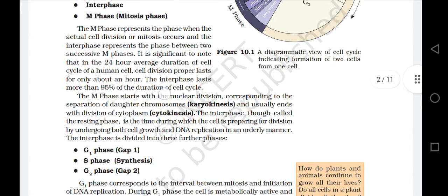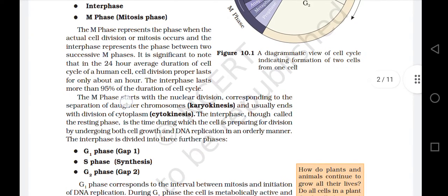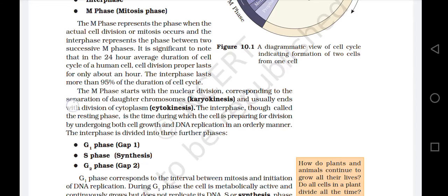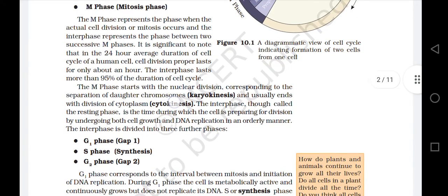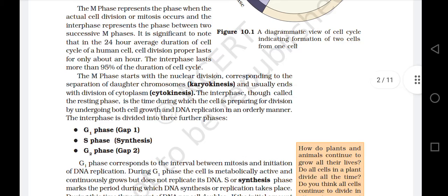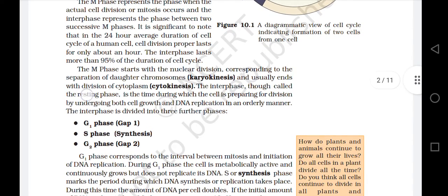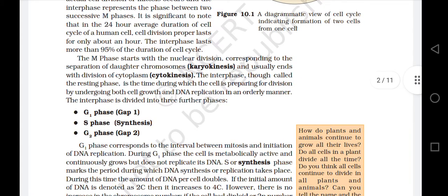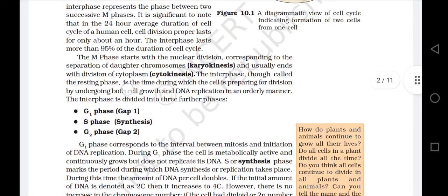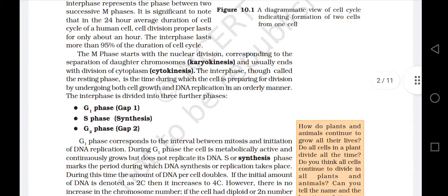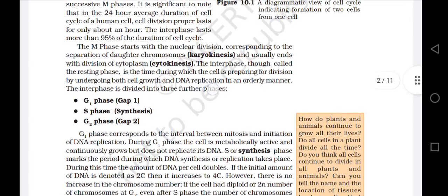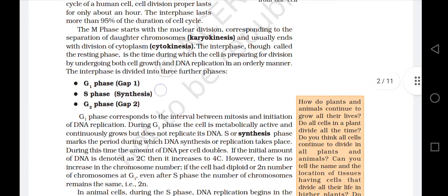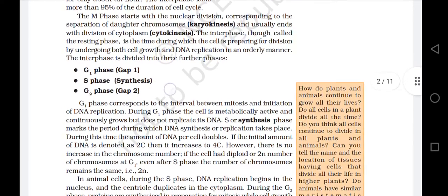The M phase starts with the nuclear division corresponding to the separation of daughter chromosomes, that is karyokinesis, and usually ends with the division of cytoplasm, cytokinesis. The interphase, though called the resting phase, is the time during which the cell is preparing for division by undergoing both cell growth and DNA replication in an orderly manner. The interphase is divided into three further phases. One is G1 phase, gap 1, S phase or synthesis, and G2 phase or gap 2.